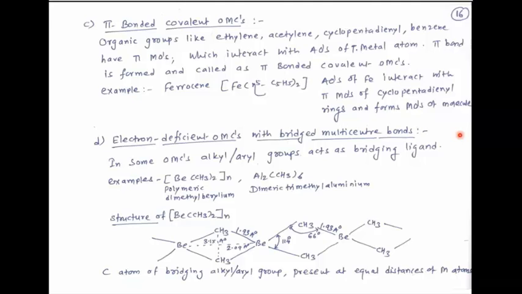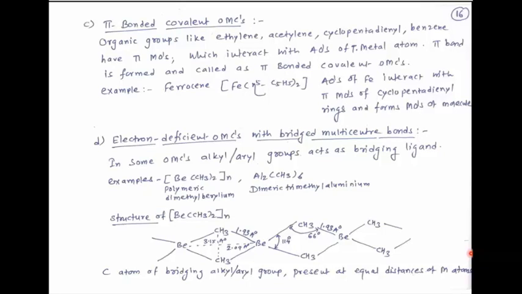So these units are joined together, and there is formation of a polymer, therefore it is called polymeric dimethyl beryllium. The carbon atom of the bridging alkyl or aryl group is present at equal distances from the metal atoms. That means this distance is equal throughout the chain. Then see the second example.